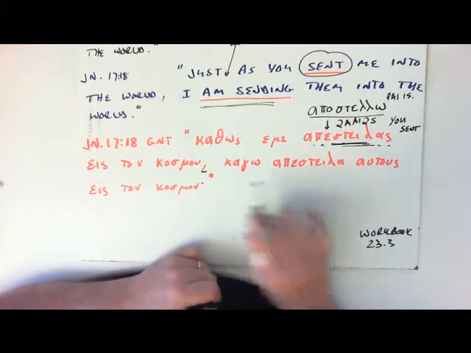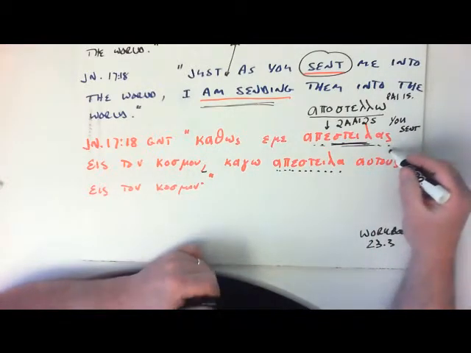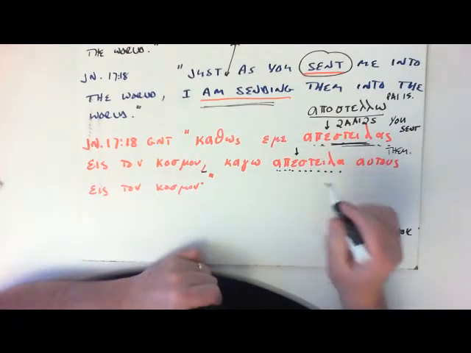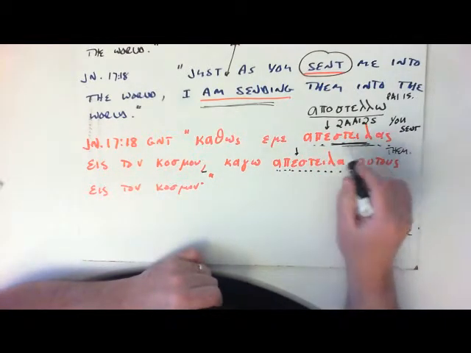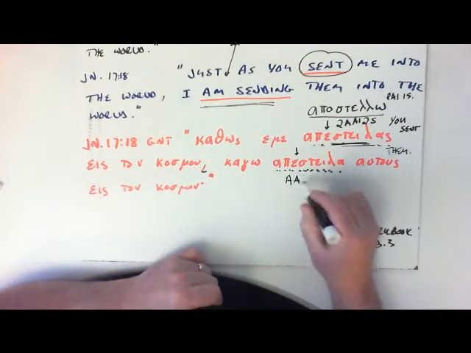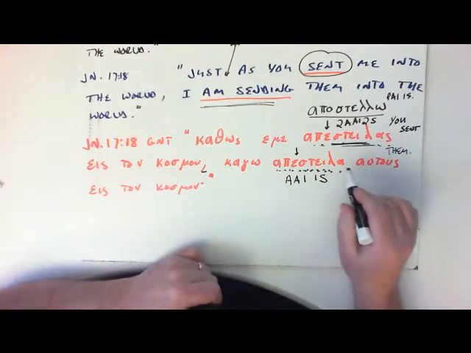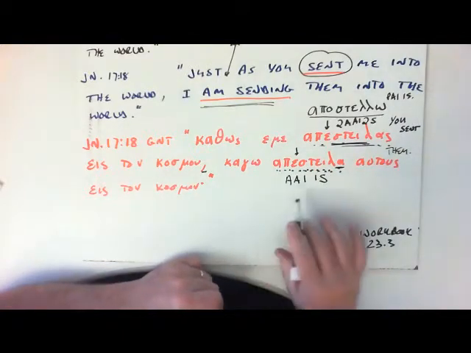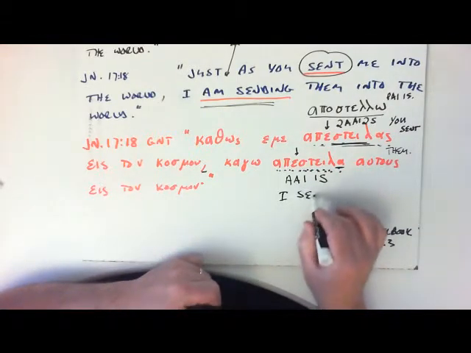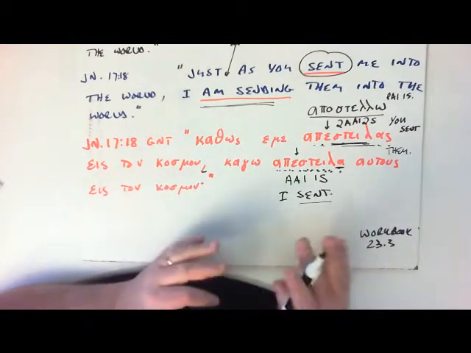I also, okay, here we have our verb. Autus is going to be a pronoun. It's going to be them. Okay, we see the augment right here. Same root thing that's happening here. So we're going to have an aorist, active, indicative. It's a first person singular. Okay, I sent. So we would recognize that aorist tense as a past tense, undefined action.